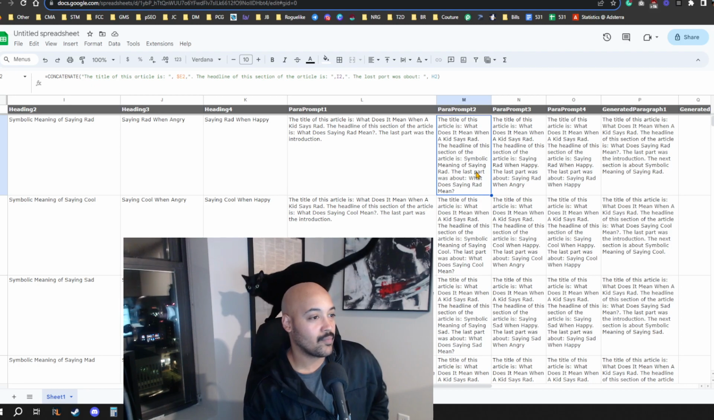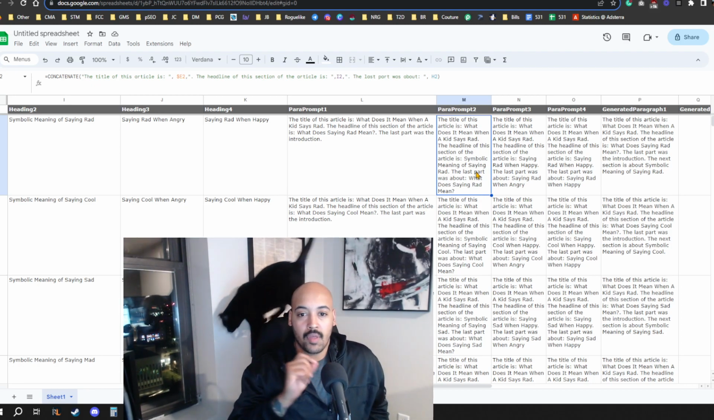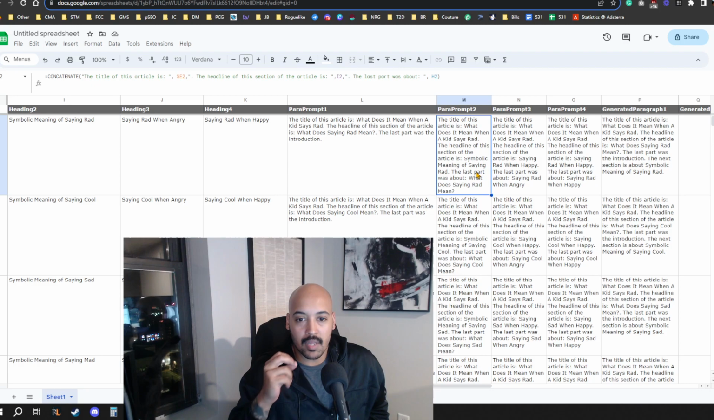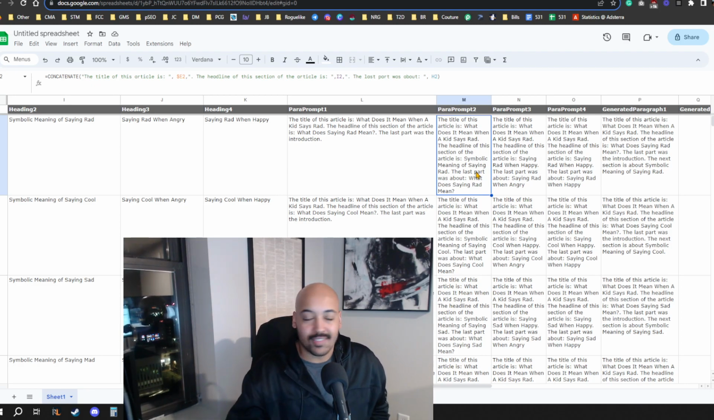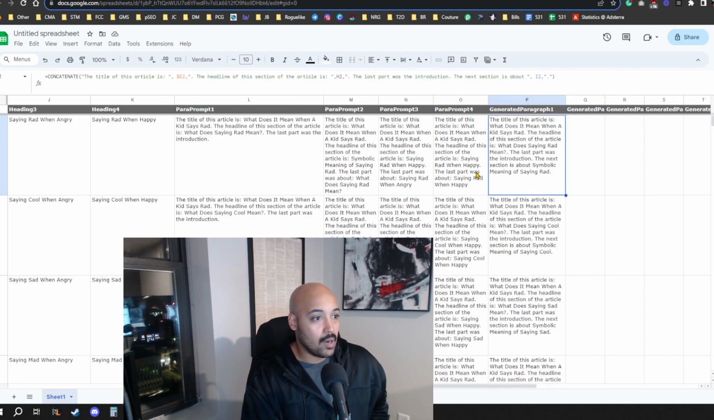Now again, the text that comes out is a lot more in flow. I don't know a better way of saying it. It just flows better, as in it's an actual article and not five separate micro articles all combined into one. They skip the introduction, they skip the conclusion of each section, and they just talk about fact. So the last part was about saying rad when happy.